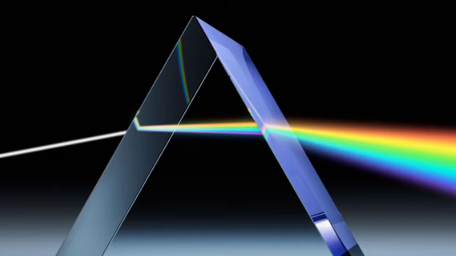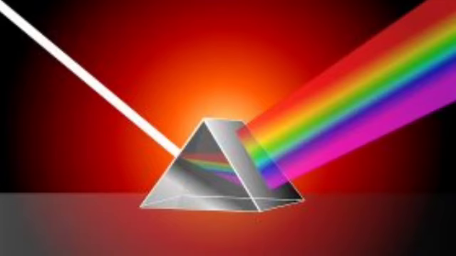Magnification. The magnification produced by a lens, same as that for spherical mirrors, is defined as the ratio of the height of the image to the height of the object. Magnification is expressed by the letter m. If h is the height of the object and h' is the height of the image given by a lens, then the magnification produced by the lens is expressed by the ratio. Magnification produced by lenses is also related to the object distance u and the image distance v. Next, the power of a lens.